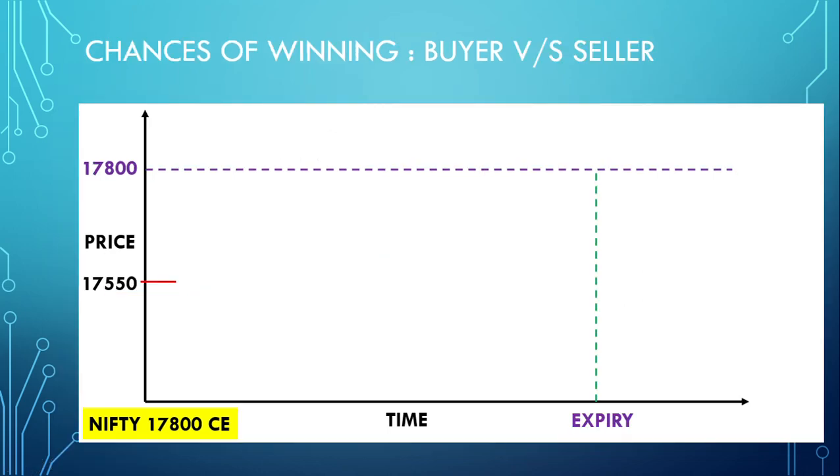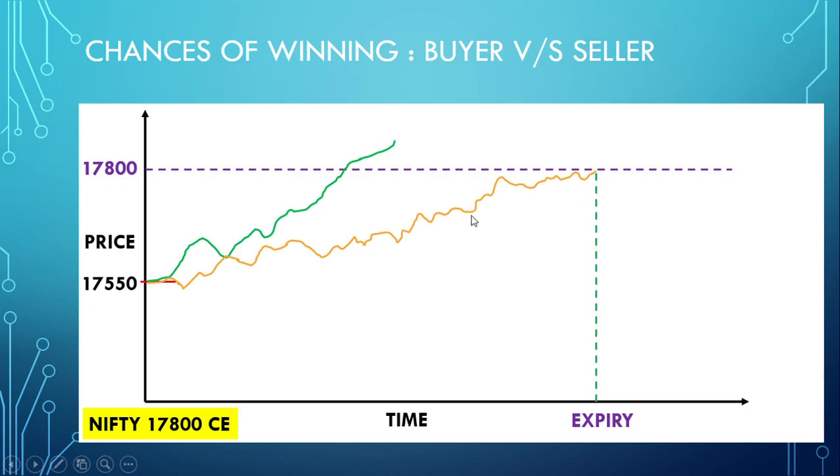Now let's understand one more thing: the chances of winning between buyer and seller. Let's take an example. We are currently at 17,550 and we have bought the 17,800 call option. So there are 5 ways the market can move. First, the market moves up suddenly and very fast, and it will rise and cross above 17,800. Second scenario, the market moves up slowly and steadily, taking time, and finally reaches 17,800 on the day of expiry. Third, the market remains sideways, up and down, and reaches expiry at almost the same level, 17,550 or 560 or 570.